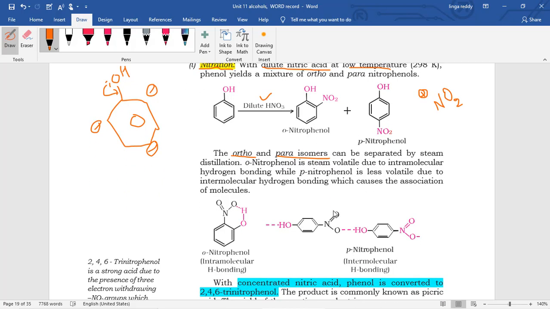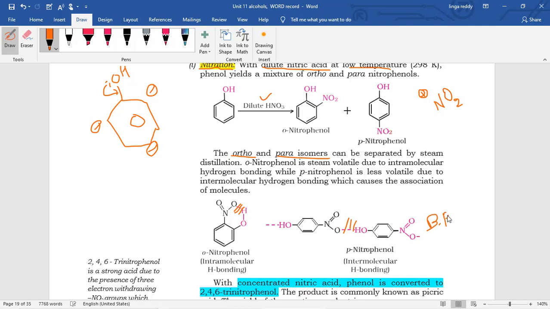Now, properties. See, orthonitrophenol has intramolecular hydrogen bond. Paranitrophenol has intermolecular hydrogen bond. So this one has the higher boiling point.